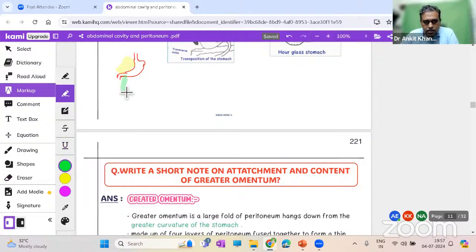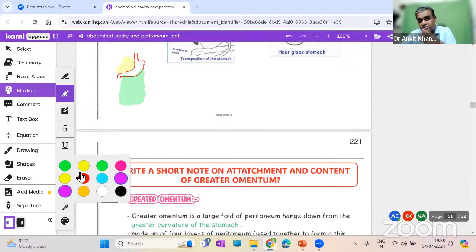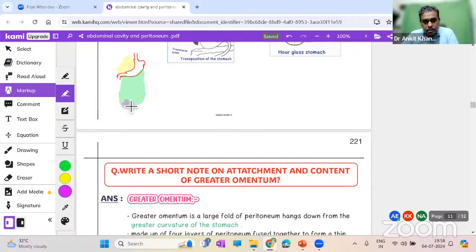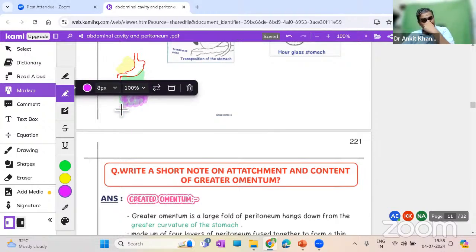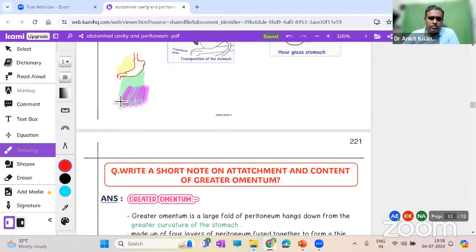This green color which I'm trying to make is the greater omentum. Now it is quite huge. It was known as what? The policeman. So it can go down and cover the entire intestine. But when it goes down at the lower border, it curves back from here, and then it will again go behind this green part. This all is greater omentum. So there are 2 layers coming down and 2 layers going back. In total we will have 4 layers of greater omentum.